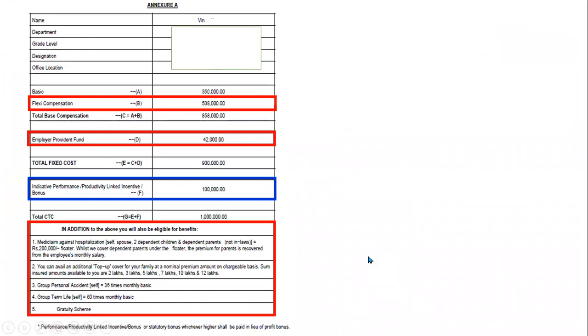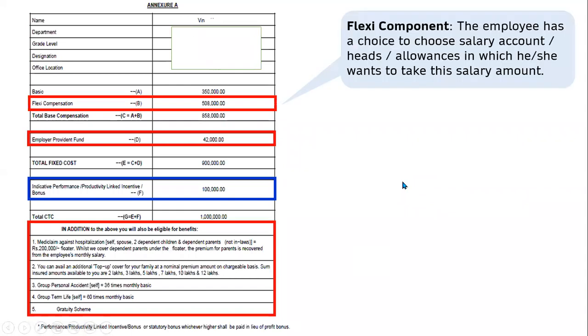Let's have a look at the last offer letter. This is one set of offer letter which is purely flexible in nature and very employee friendly also. Under this offer letter, the company is offering 10 lakh CTC to this person. And out of 10 lakhs, 5 lakh 8,000 is something which is put under flexi component.